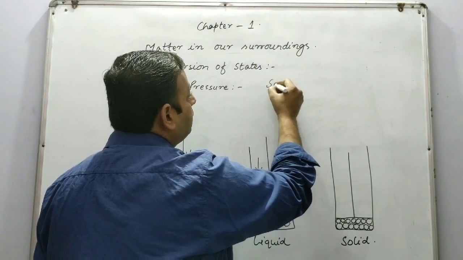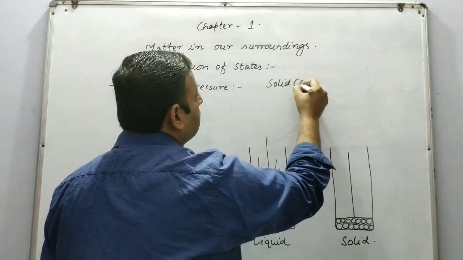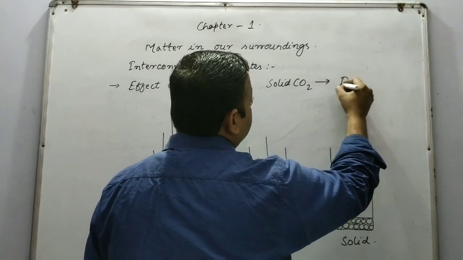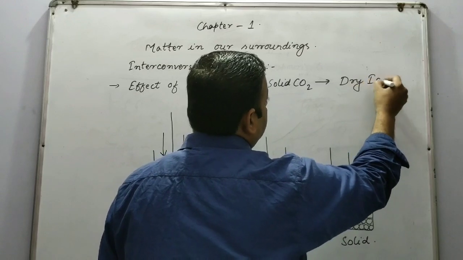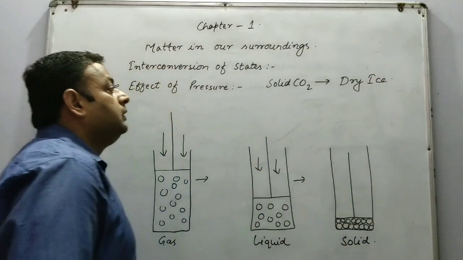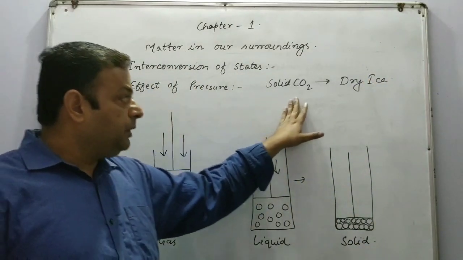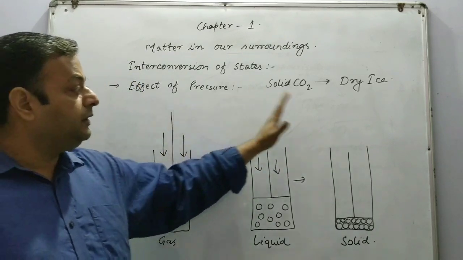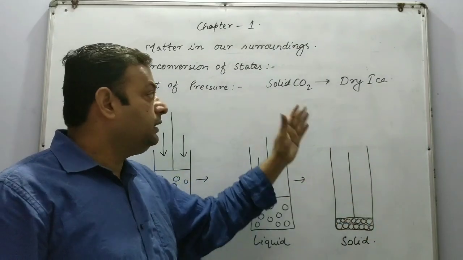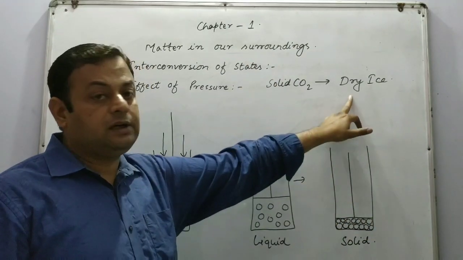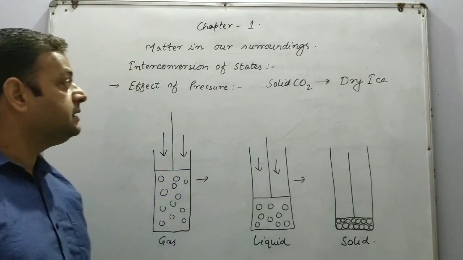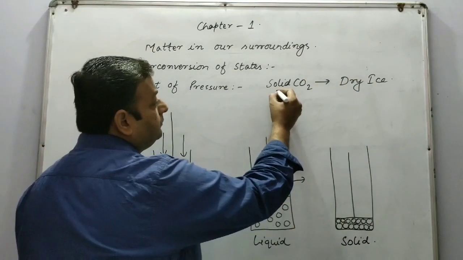Now let us take another example. We have solid carbon dioxide, which is also called dry ice. Suppose we have gaseous carbon dioxide, we apply pressure, and finally we get solid carbon dioxide, which is called dry ice. Now what is the reason behind this?